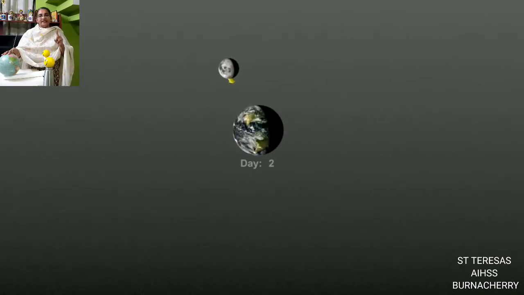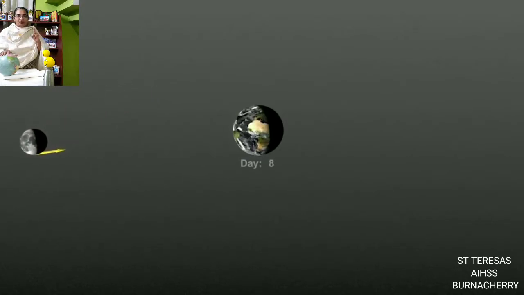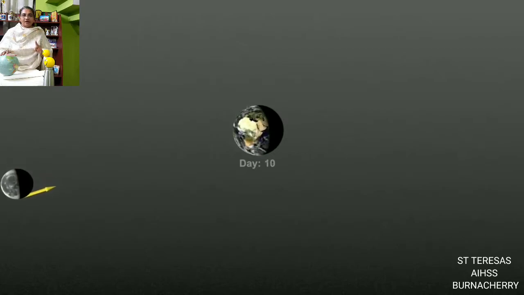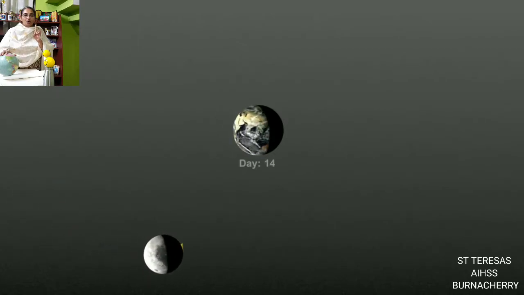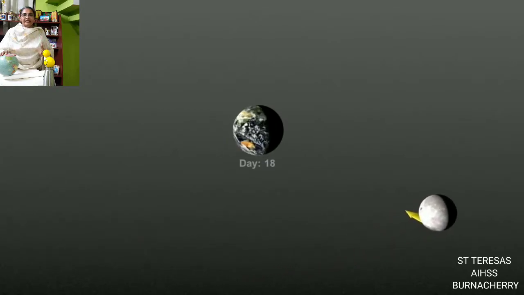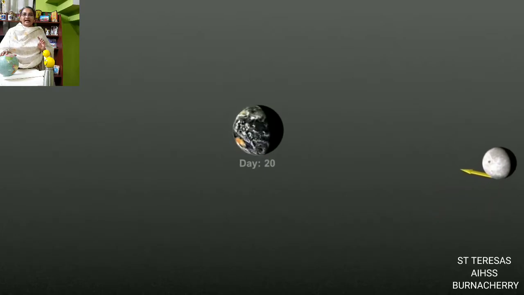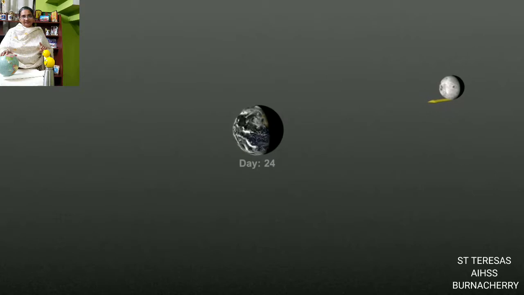So what did we understand from that? The rotation and revolution of the moon is the same. When the moon revolves round the earth once, it rotates also only once. That means the number of days of revolution and the number of days of rotation is the same.